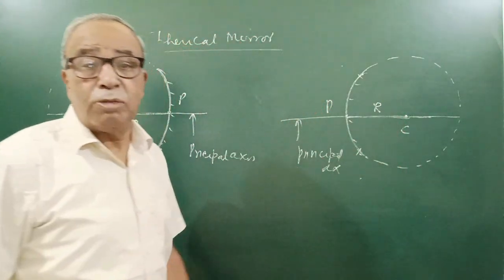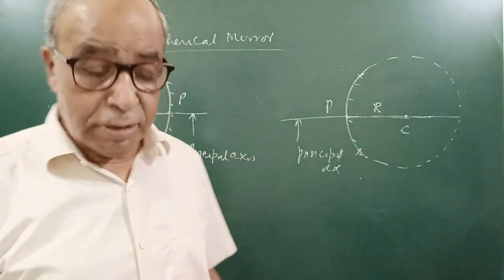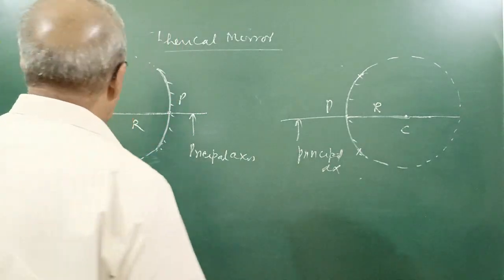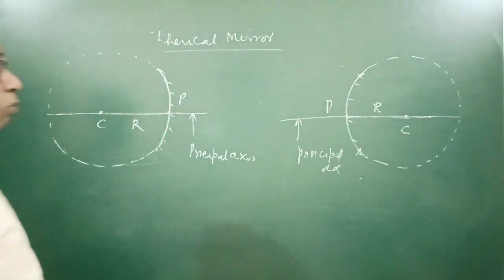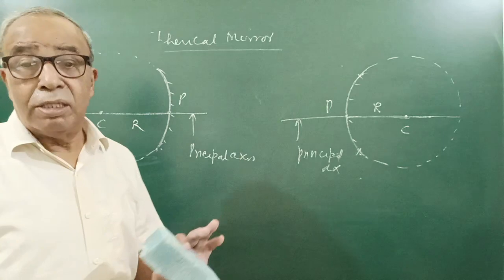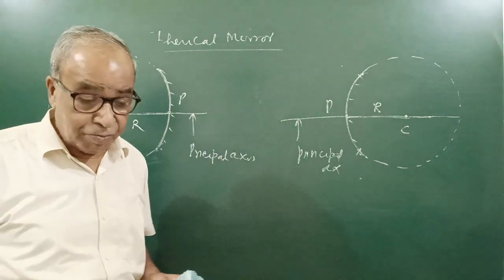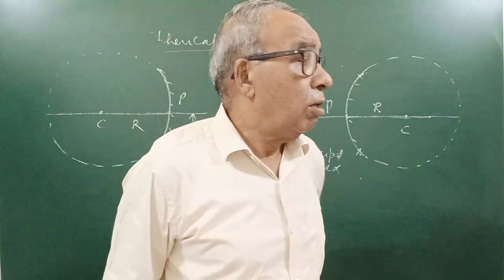The radius of the sphere of which mirror is part is called radius of curvature of spherical mirror. You can get it, but generally question are asked in exam कि what is radius of curvature? है भाई?